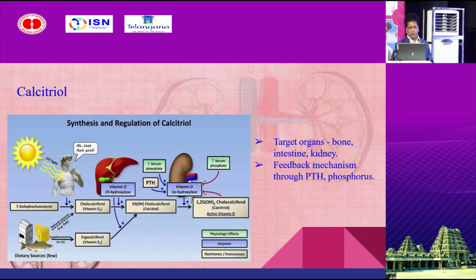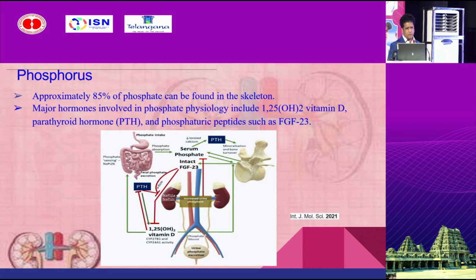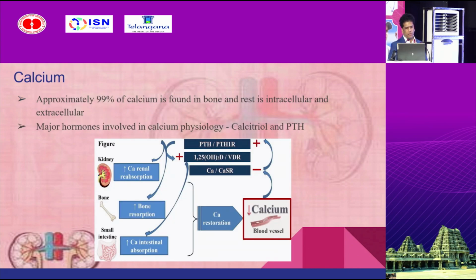The other is calcitriol, which is active vitamin D3, and everyone knows how it is metabolized in the body from ultraviolet light to kidneys. The target organs of vitamin D3 are bone, intestine, and kidney, and it is mainly regulated by parathormone and phosphorus. As for phosphorus, 85% of phosphate is found in the skeleton, and it is regulated by vitamin D, parathormone, and FGF23, which is called the phosphaturic peptide. Also in this picture you can see the metabolism of calcium. The major hormones involved in calcium physiology are calcitriol and parathormone.